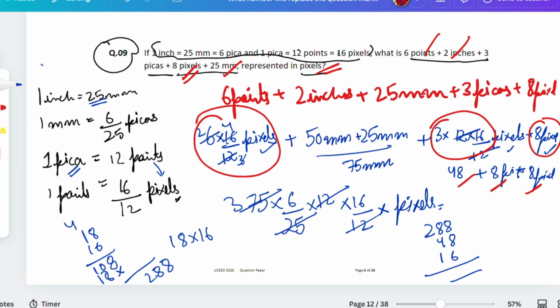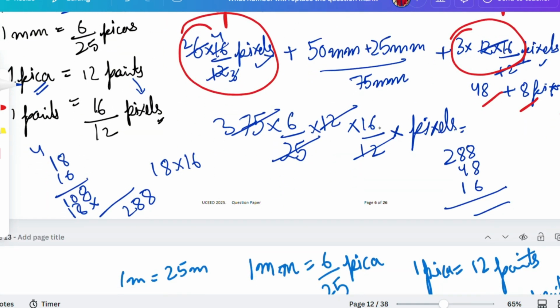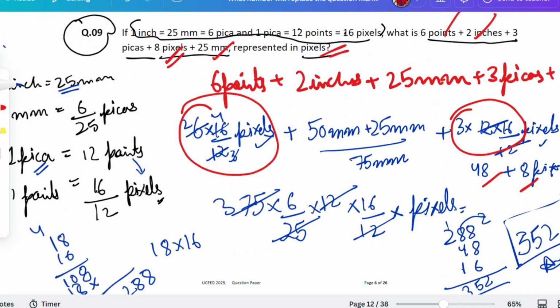So now see here. If we calculate 8 plus 8, 16. 16 plus 6, 17, 18, 19, 20, 21, 22. Carry 2. 8 plus 2, 10. 10 plus 14. 14 plus 1, 15, 5. Carry 1. That is equal to 3. 352 is the answer, in pixels. Right? We have converted everything in pixels, and that's what we did.